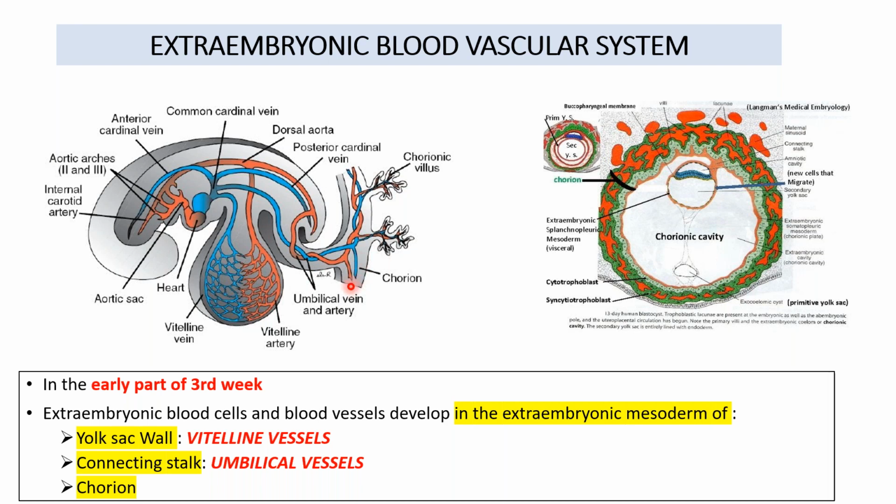So the vascular system formed in relation to the yolk sac wall forms the vitelline vessels, both artery and vein. In relation to the connecting stalk area, the vessels formed are the umbilical vessels. And with the villus, you know where the chorionic vessels are present in relation to the placenta.